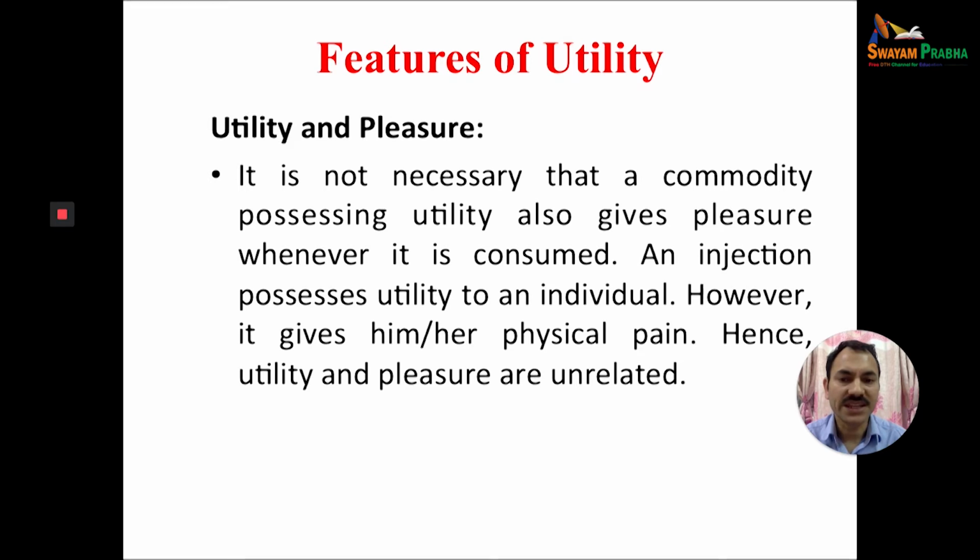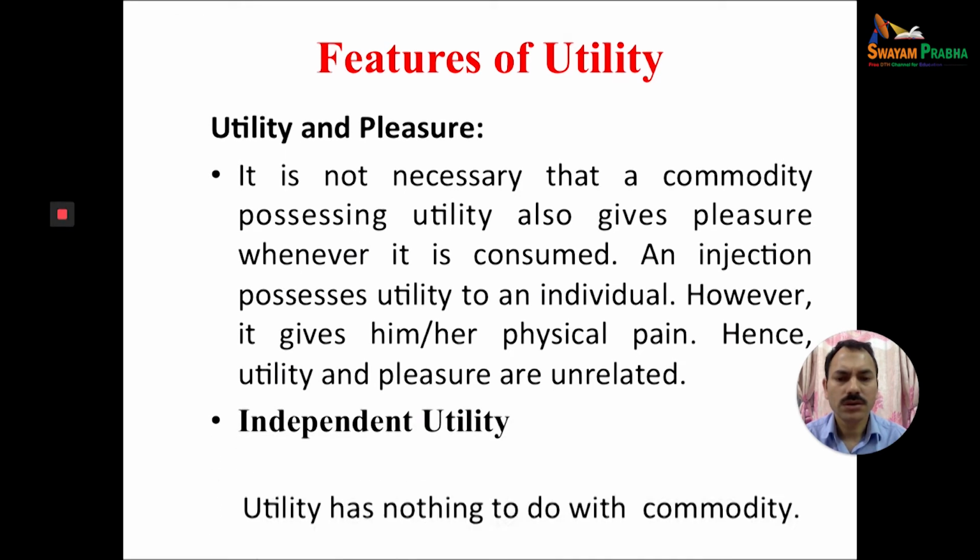For example, an injection possesses utility to an individual, however it gives him or her physical pain. Hence utility and pleasure are unrelated, because of the need for that injection at that time. So we cannot say that utility always gives pleasure or happiness. The medicine, bitter medicine.